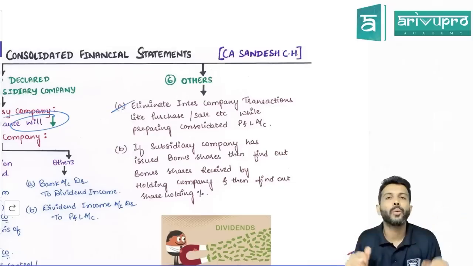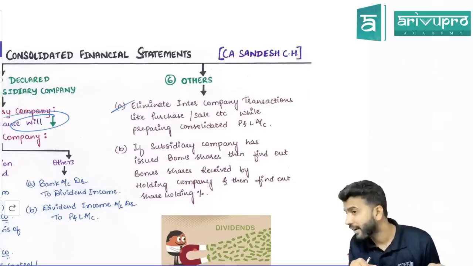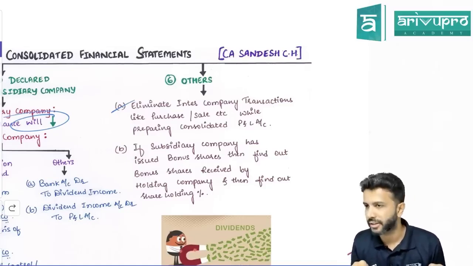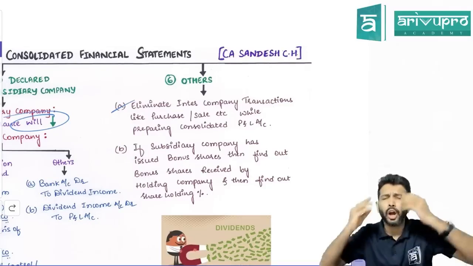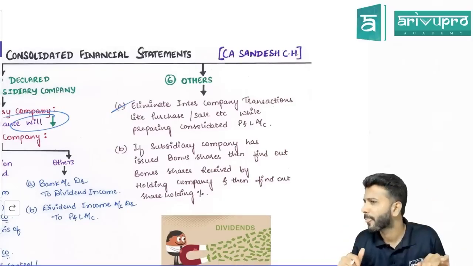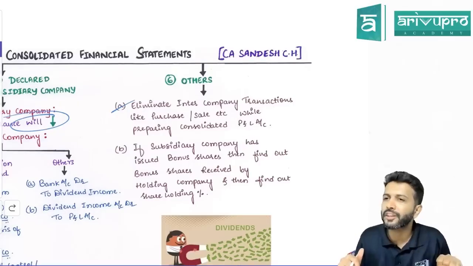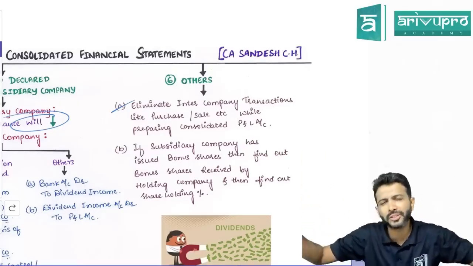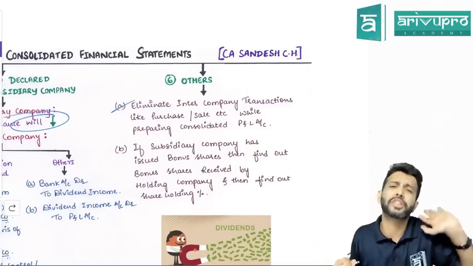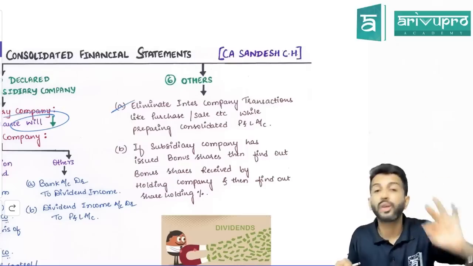Now, sir, till now we did a consolidated balance sheet. There is also a consolidated P&L, because the chapter name is Consolidated Financial Statement. If a consolidated P&L comes, big smile. Why? Just take the holding company's income and expenses, take the subsidiary company's income and expenses, and go on adding in your calculator. Simple addition. That's all, nothing else. But however, if there are any mutual owings, you need to reduce.